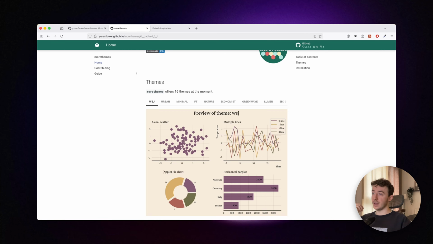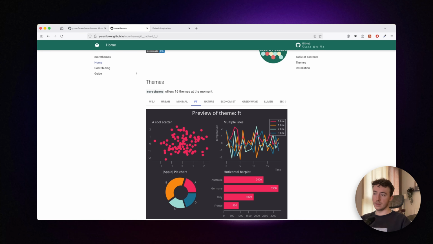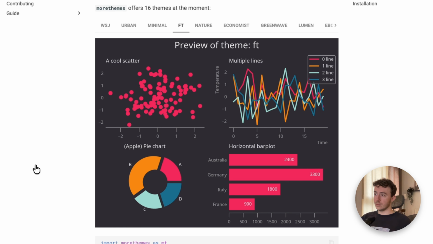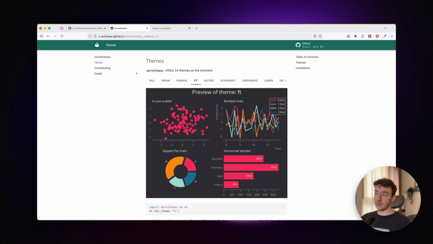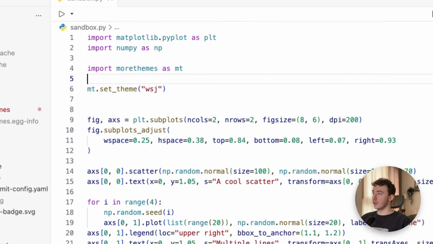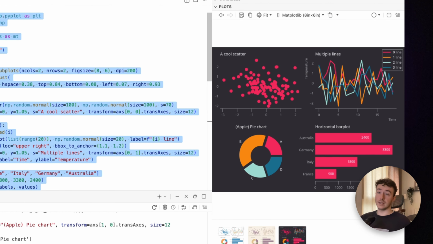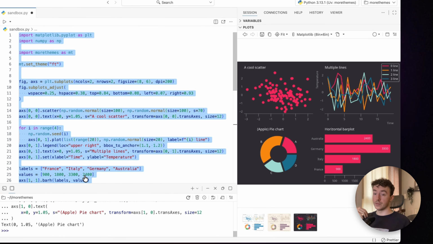So in the morethemes package, I have 16 themes right now, and you can just browse them and see which one fits you the most. For example, I like this one, which is trying to mimic how the Financial Times makes its charts. So I can just go back to my code, replace Wall Street Journal with Financial Times, run this again, and you can see that the chart is now very different, much better, and much more professional too.